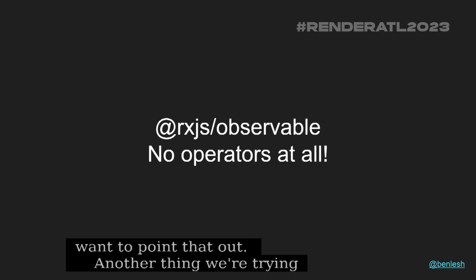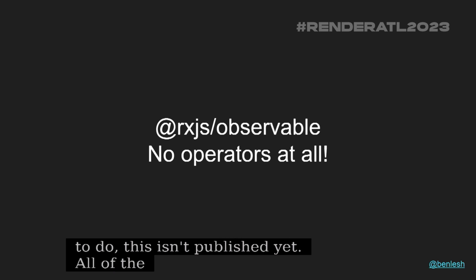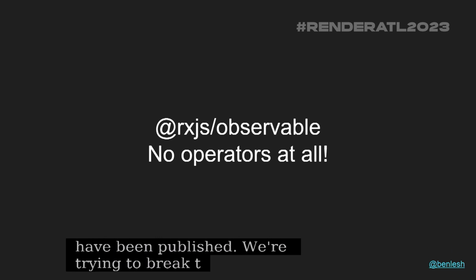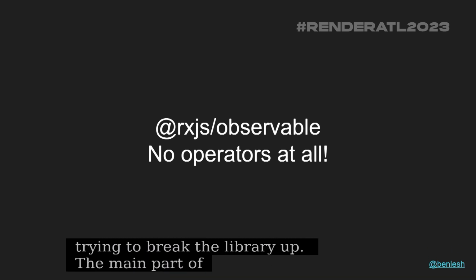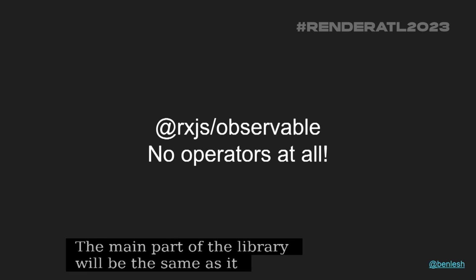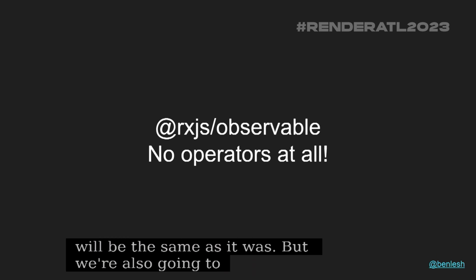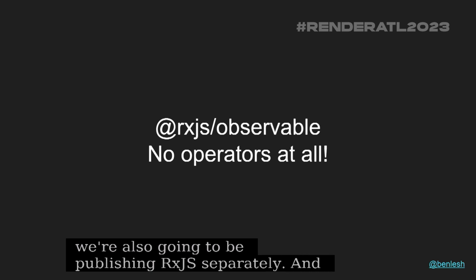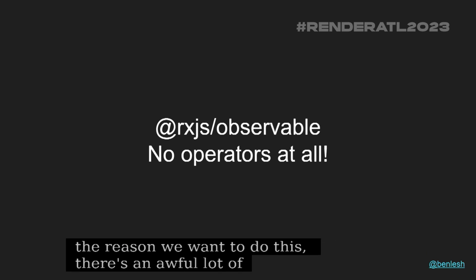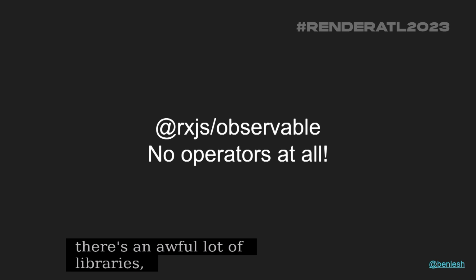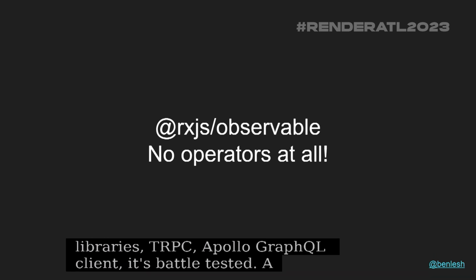All right. Another thing that we're trying to do, and this isn't published yet, even though all the other things I just talked about have been published, is we're trying to break the library up. The main core of the library will still be the same as it always was, but we're also going to be publishing RxJS Observable separately. And the reason that we want to do this is there's an awful lot of libraries, TRPC, Apollo GraphQL client, that are interested in using RxJS Observable because it's battle tested and it's been around for years and a lot of people use it. And a lot of people use it alongside of their libraries, so it would reduce bundle size and that sort of thing.